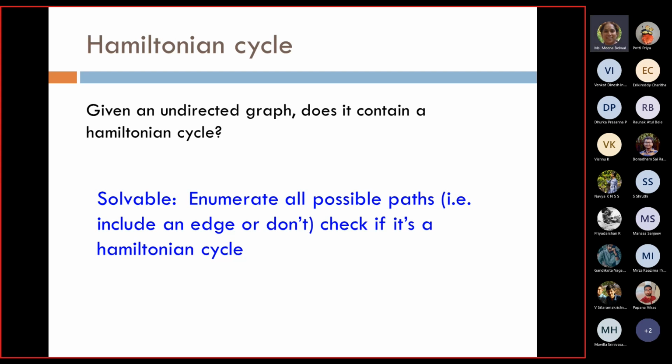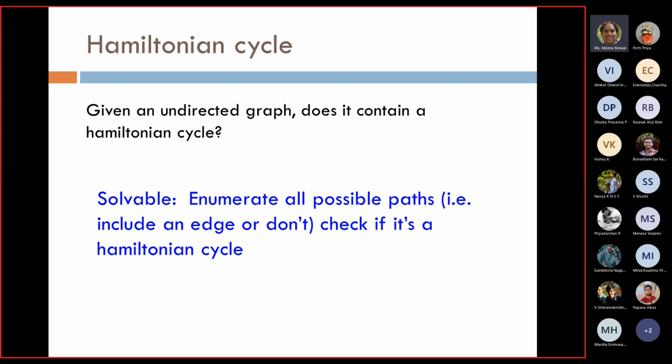So theoretically, you have a kind of solution for it. The problem is, if somebody is able to enumerate all possible paths for you, even in a big and very large graph, and then we are able to check, we will say that it is a solvable problem. But all of you know that the Hamiltonian cycle problem we call an NP complete problem. What exactly do we mean by an NP complete problem? So now let us see.